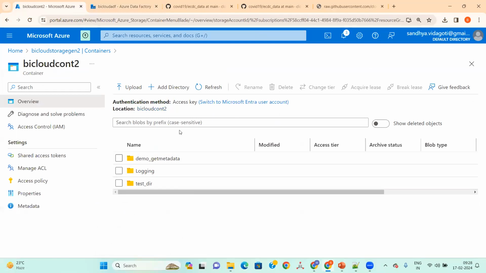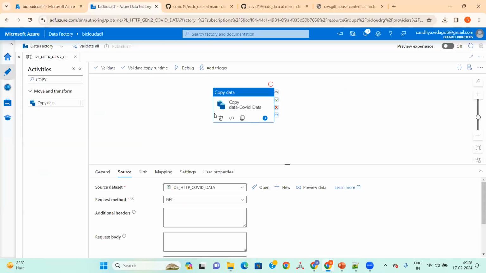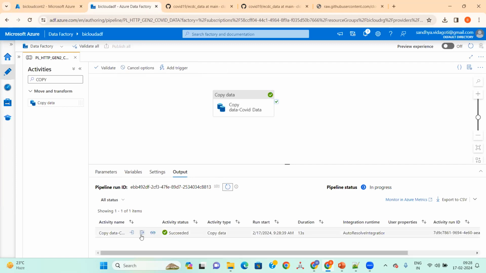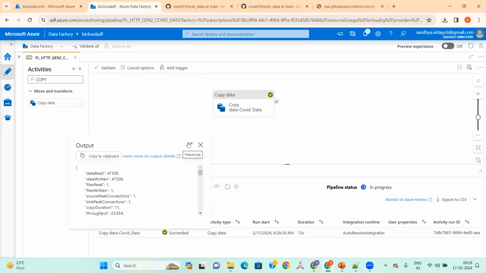It should create a folder and load it, right? So for this, I'll execute this pipeline. Okay, now the pipeline got executed.